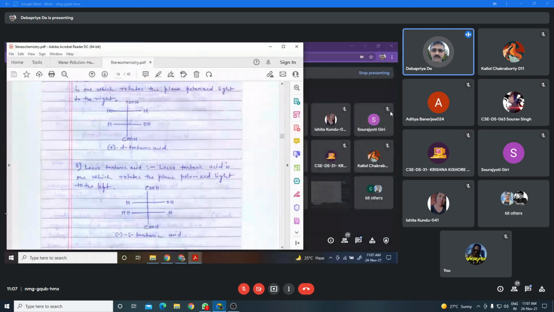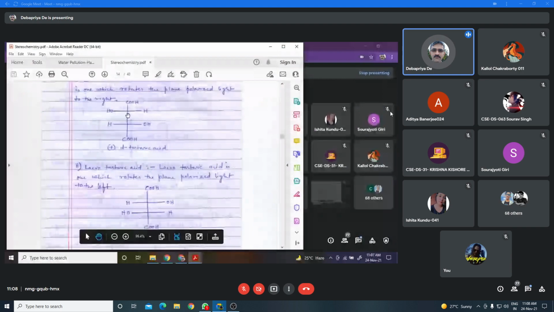So in tartaric acid, this is one asymmetric carbon, this is another. You follow the mouse pointer. This is one, this is the hand sign. This is one asymmetric carbon and this is another asymmetric carbon. So this asymmetric carbon, which groups is it attached with? 4 different groups.